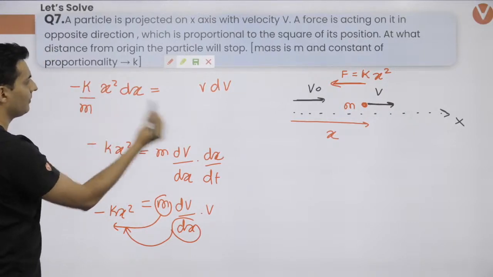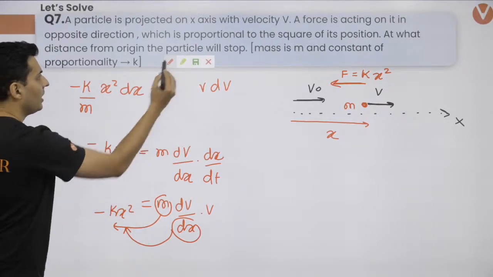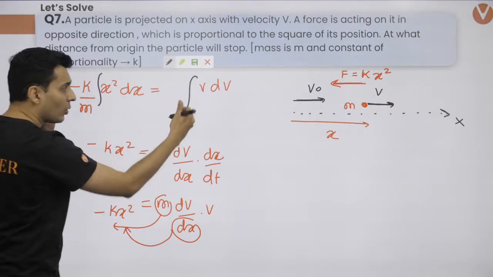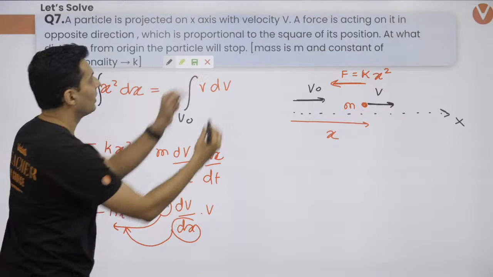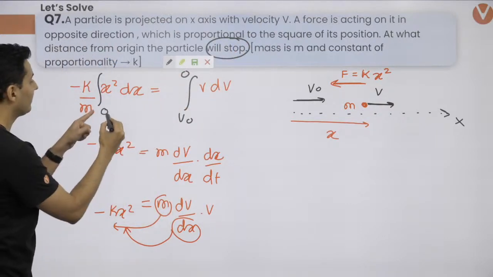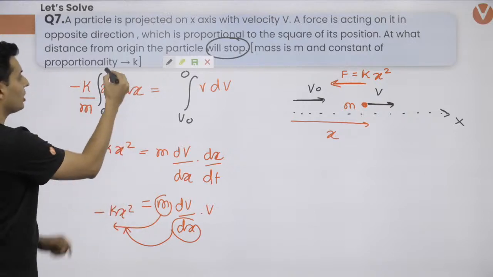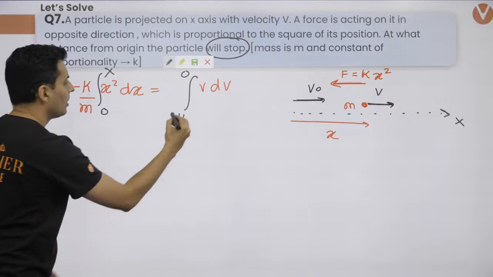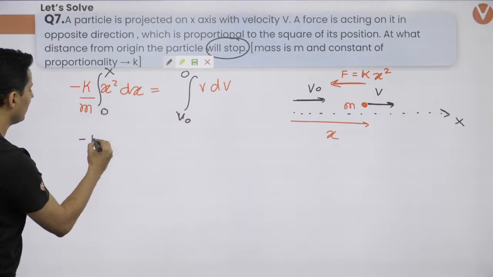So minus k by m, and this is what the expression will look like. Now it's just a matter of integration, guys. Rest all is simple. Initial velocity is v0. When it stops, the velocity will be 0. When it started, the distance traveled was 0. Eventually when it stops, the distance traveled is x. So integrate this and you'll get the answer.